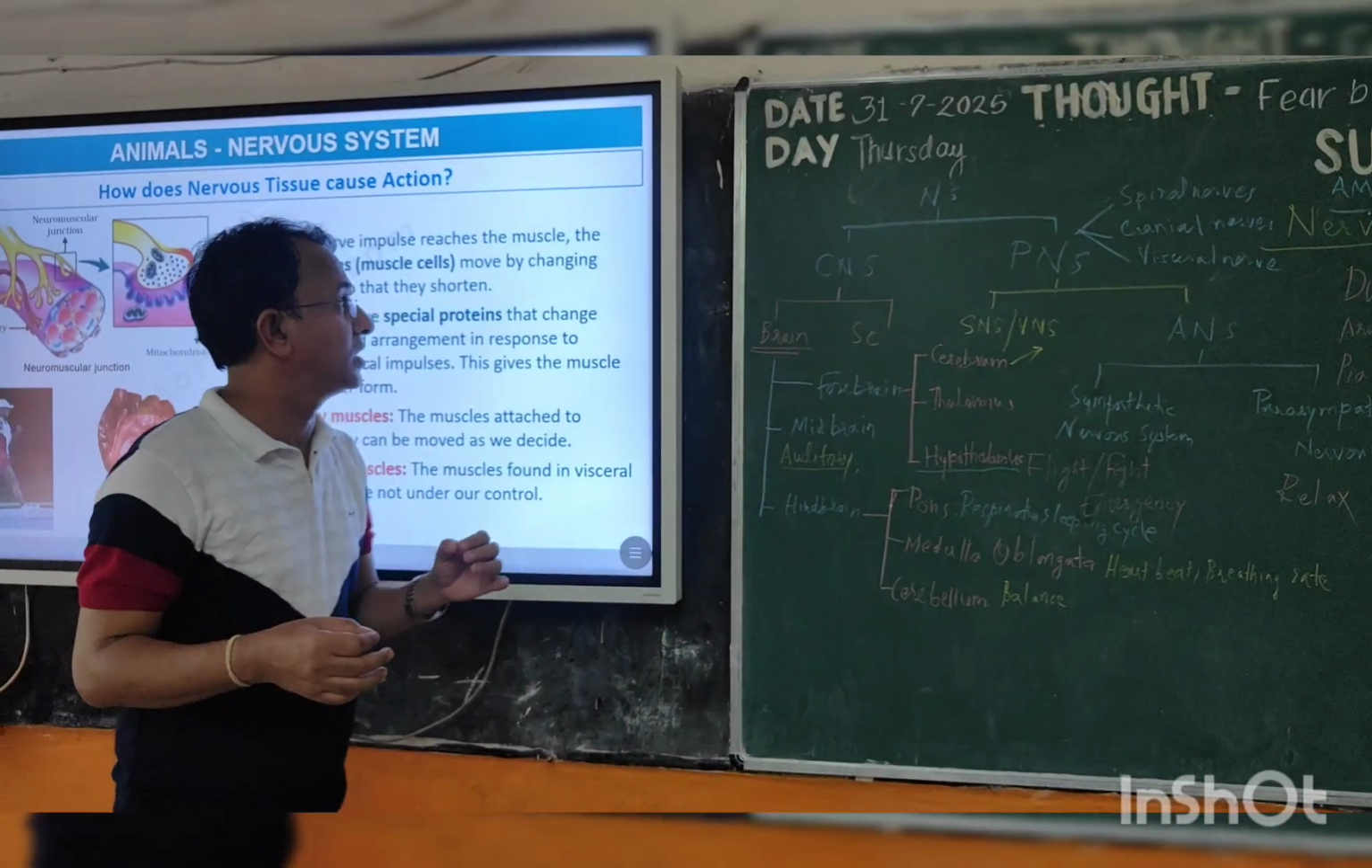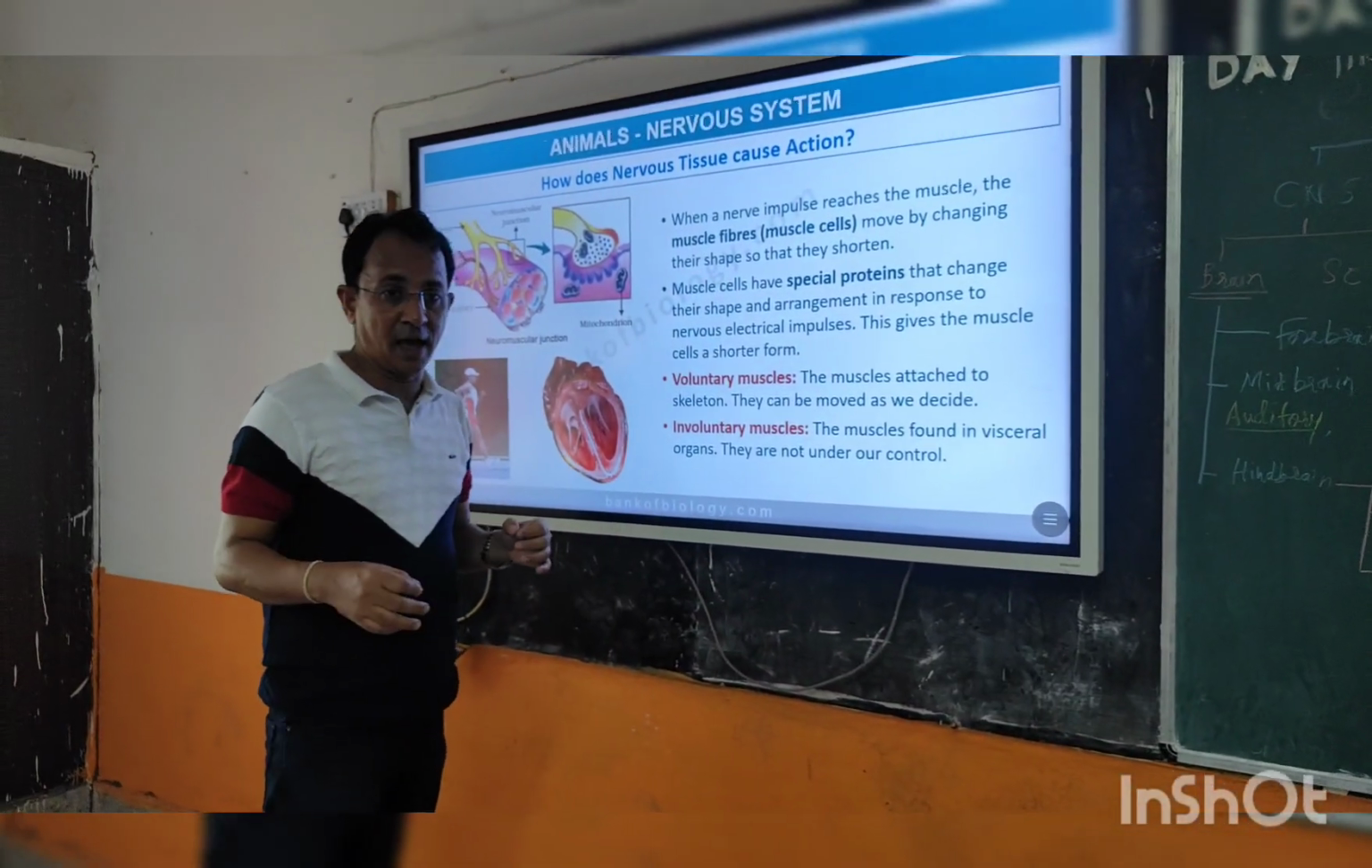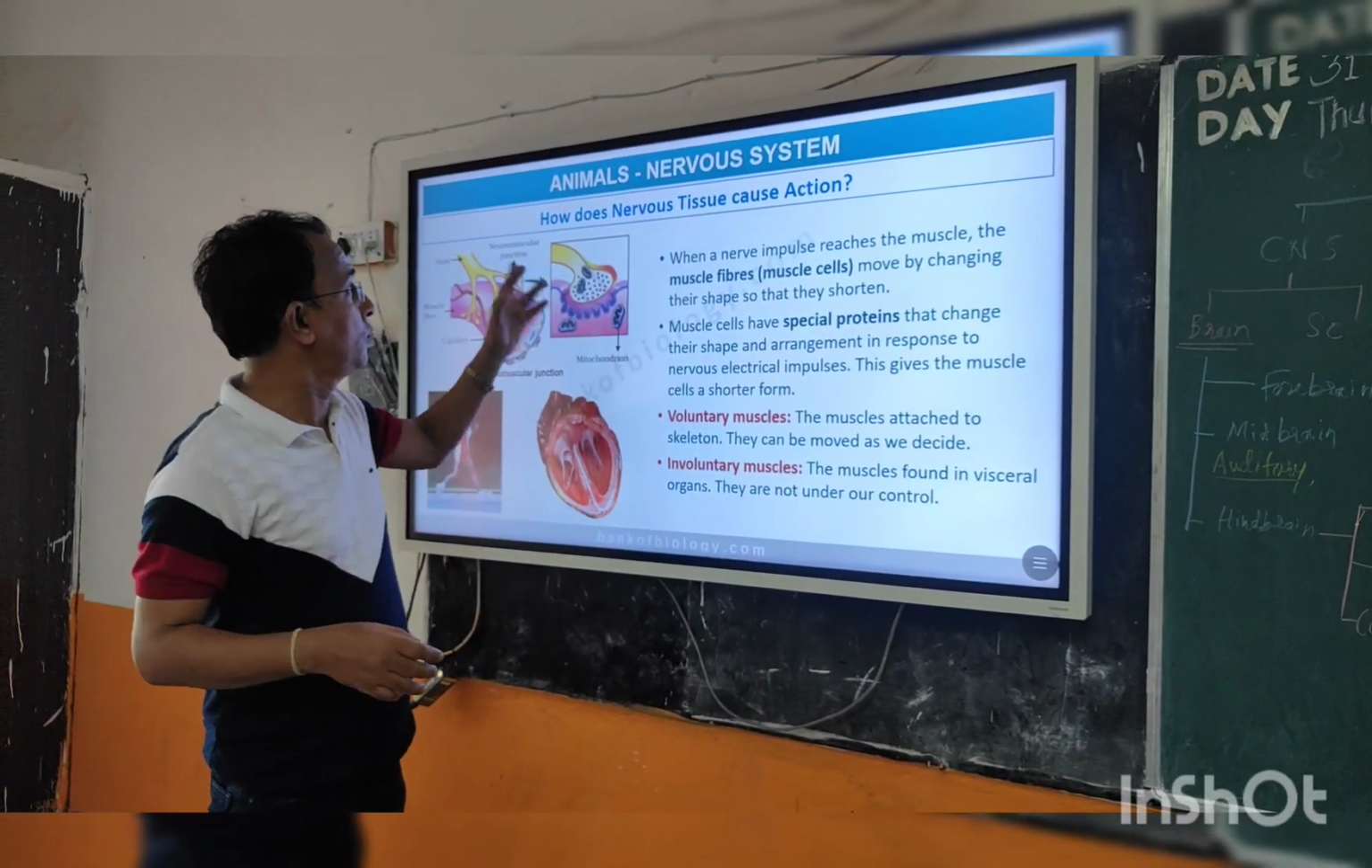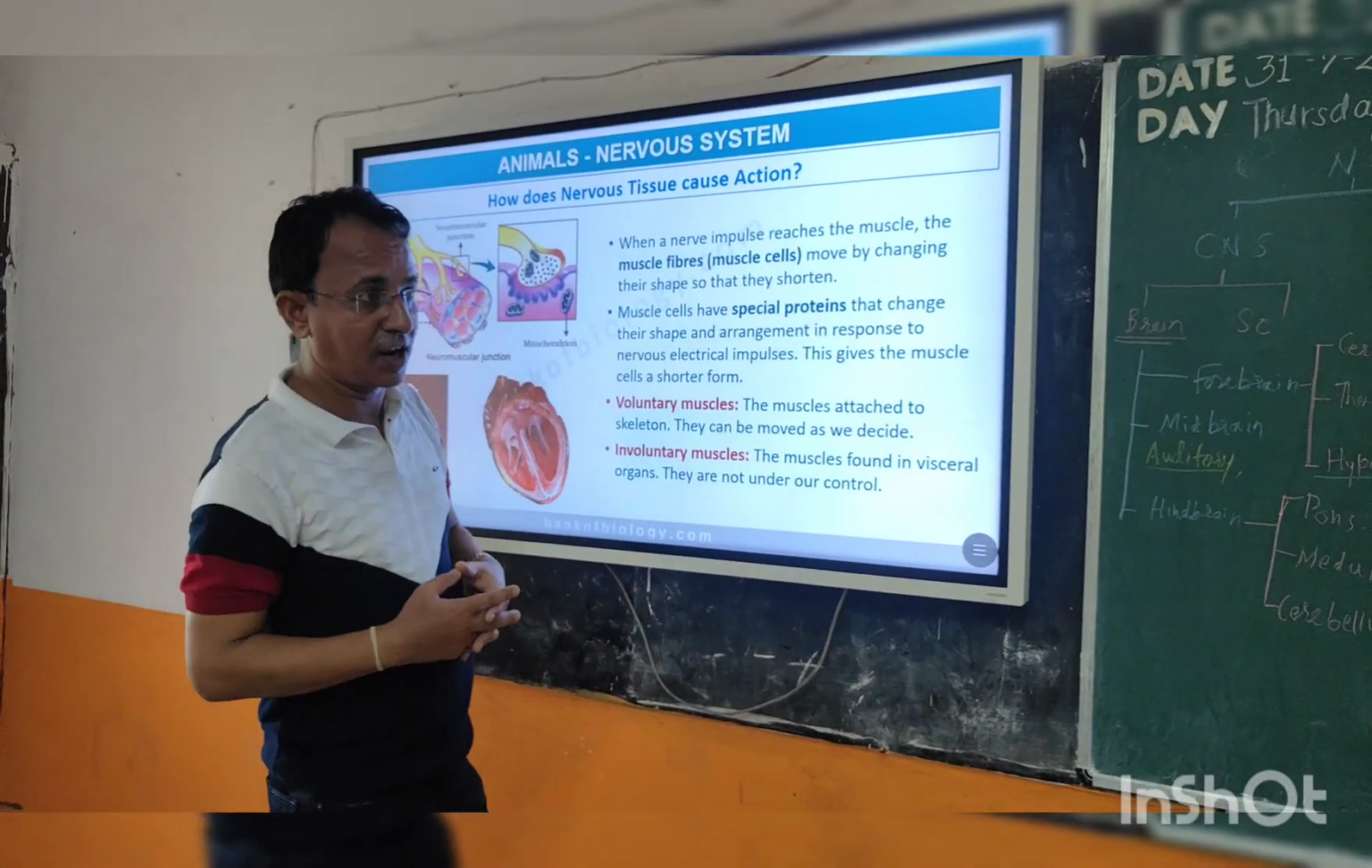In this way, the muscles get active during the transfer of the message or impulse.